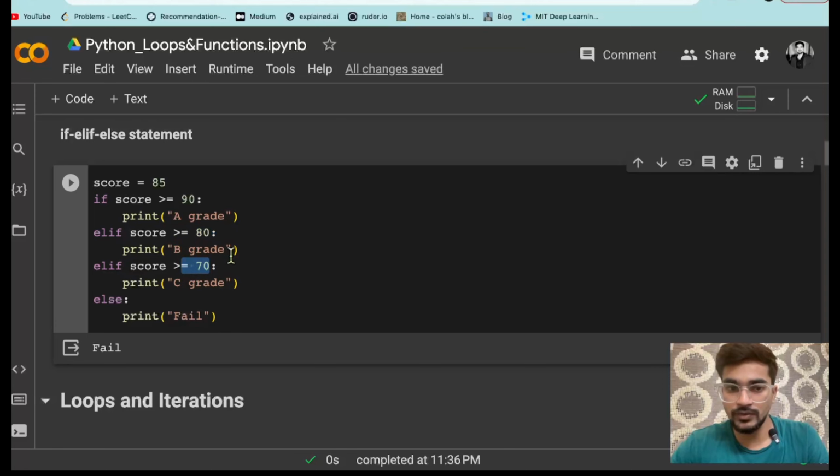So they might be confused कि ये तो B grade में भी आ रहा है condition, C grade में भी आ रहा है, so both conditions are true now, so ये कौन सा print करेगा? So आप यहाँ पे confuse हो रहे हैं.